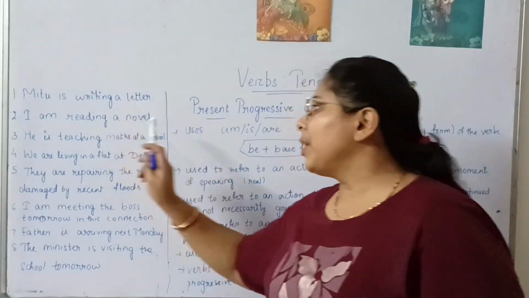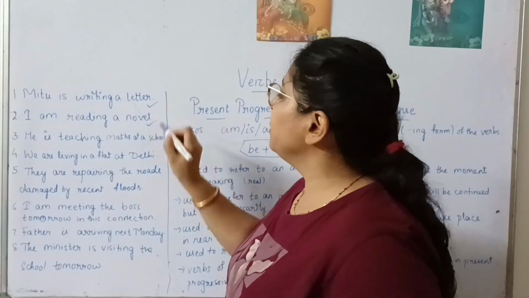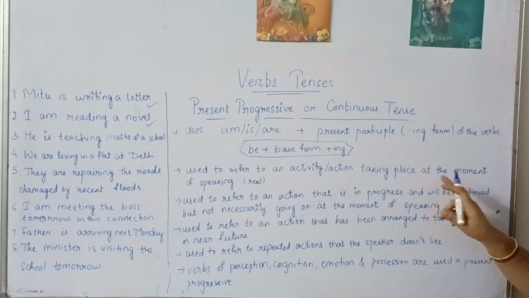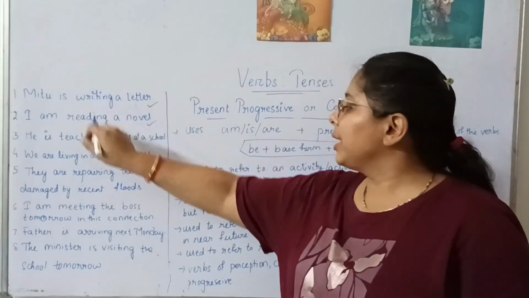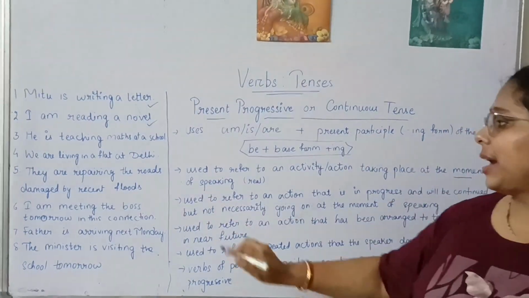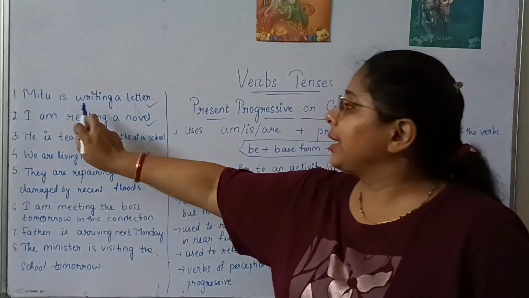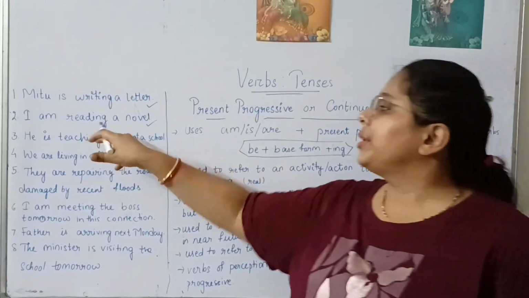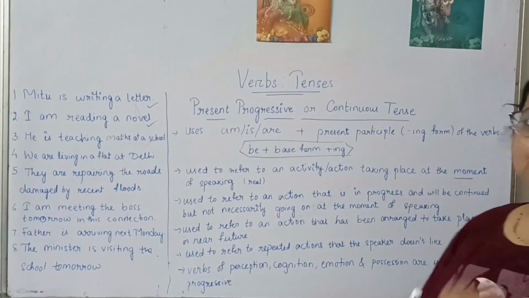Okay, fine. So the first two examples are of the first rule, when we are referring to the action that is taking place at the moment of speaking. These two are the examples for the first rule that I have told: used to refer to an action that is taking place at the moment. Mitu is writing a letter, it is at the moment. I am reading a novel, it is also referring to the action that is taking place at the moment of speaking.